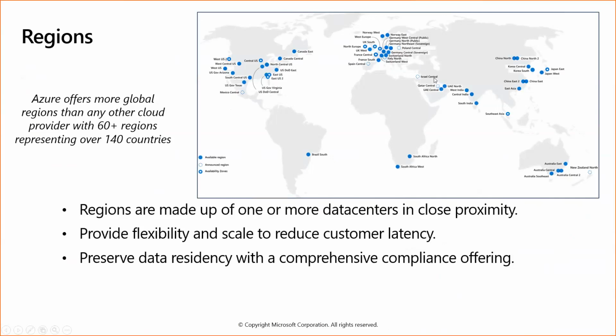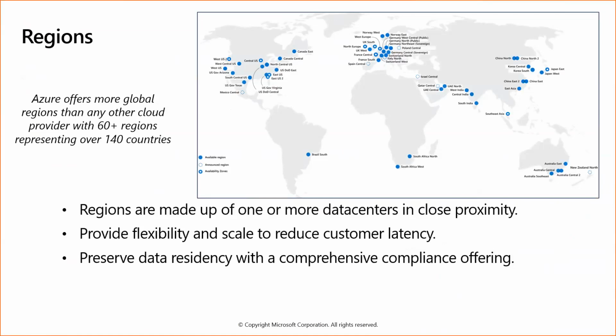So regions are made up of one or more data centers in close proximity. Within a few kilometers, say 4 or 5 kilometers, the data centers will be located, and this group of data centers is called a region. This Azure region provides flexibility and scale to reduce customer latency.